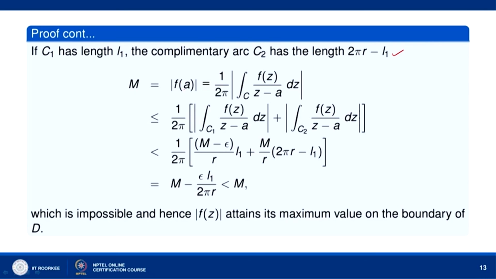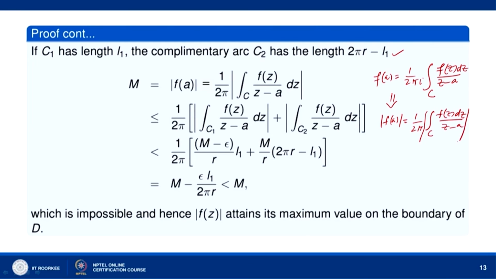So, M is equal to mod of f(a), which is given by the Cauchy integral formula, 1 over 2 pi i, integral over C of f(z) over z minus a dz. This will imply that mod of f(a) is less than or equal to 1 over 2 pi times the integral over C of mod of f(z) dz divided by mod of z minus a.